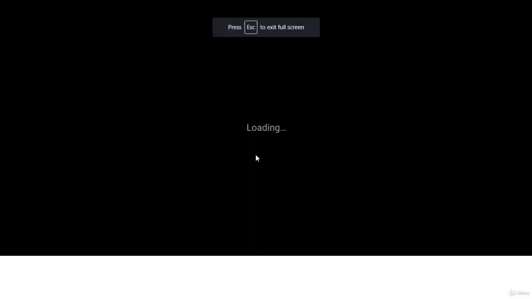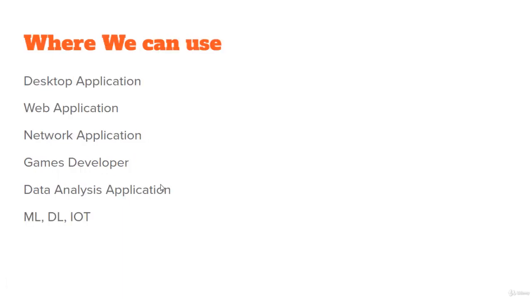Okay, that means it is a dynamically typed language. And it has extensive libraries like pandas, numpy, scikit-learn, everything is there. And where can we use Python? As a desktop application, web application, network application. Game developers can use Python for creating games, and for data analysis applications, machine learning, deep learning, IoT kinds of things. We can use Python there.